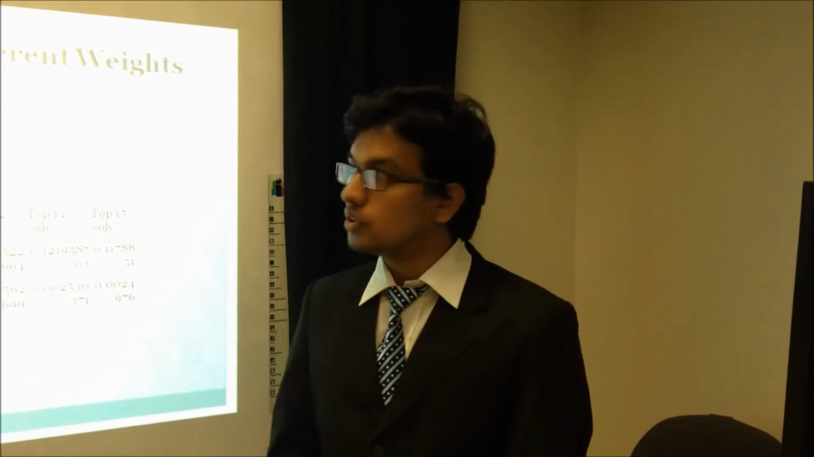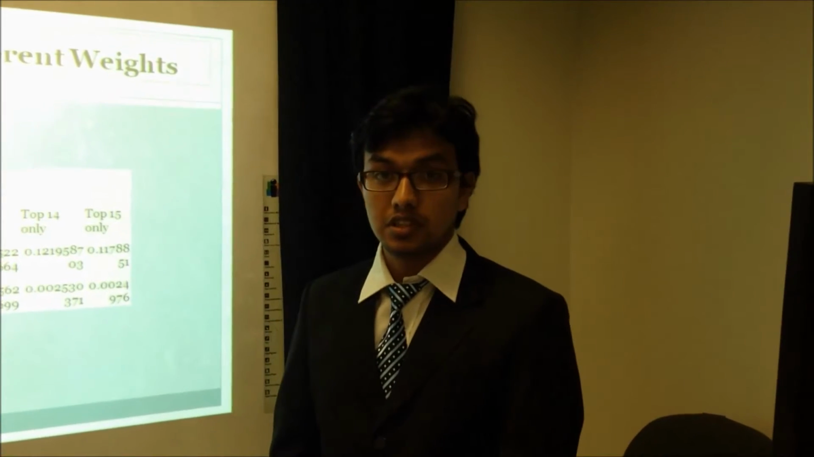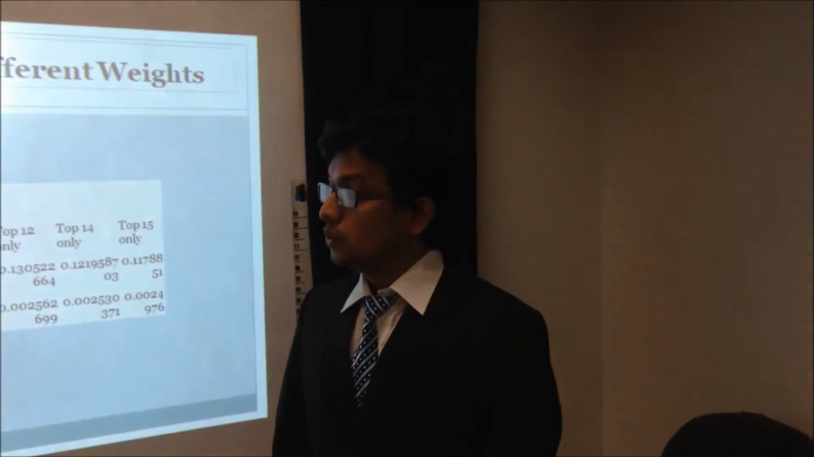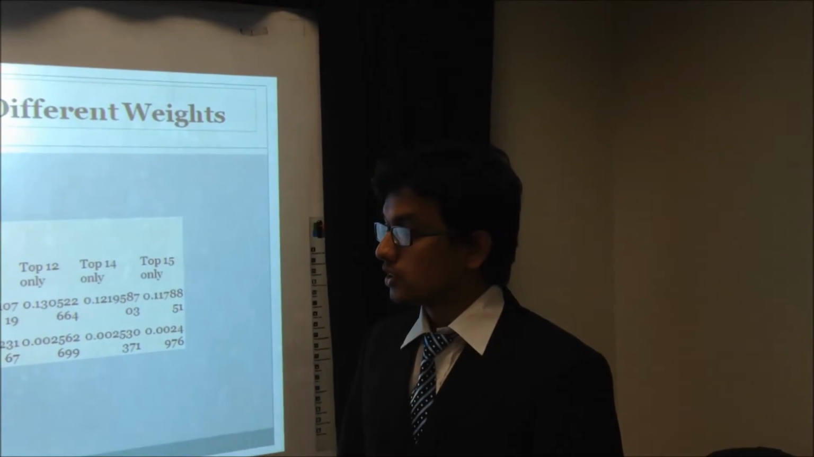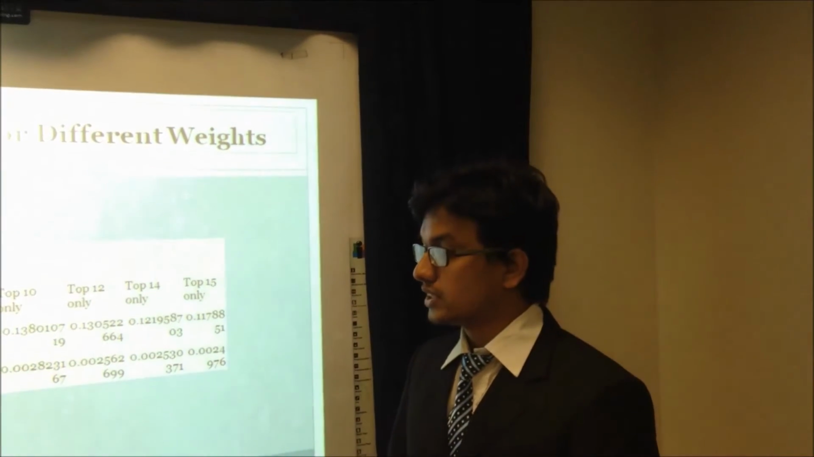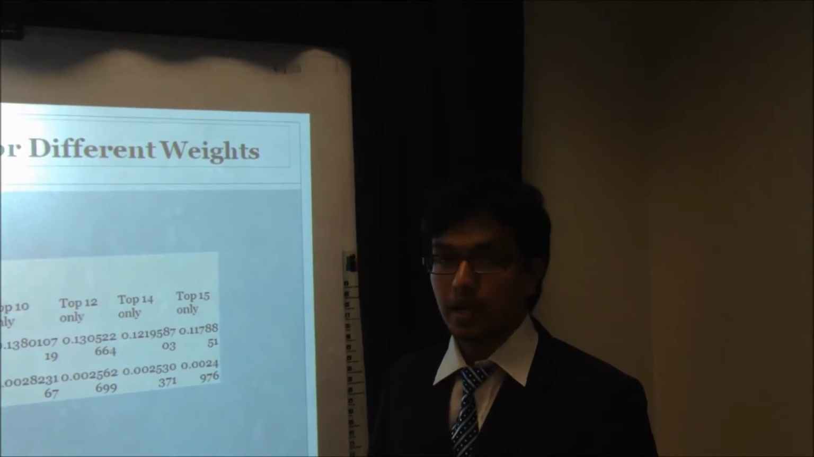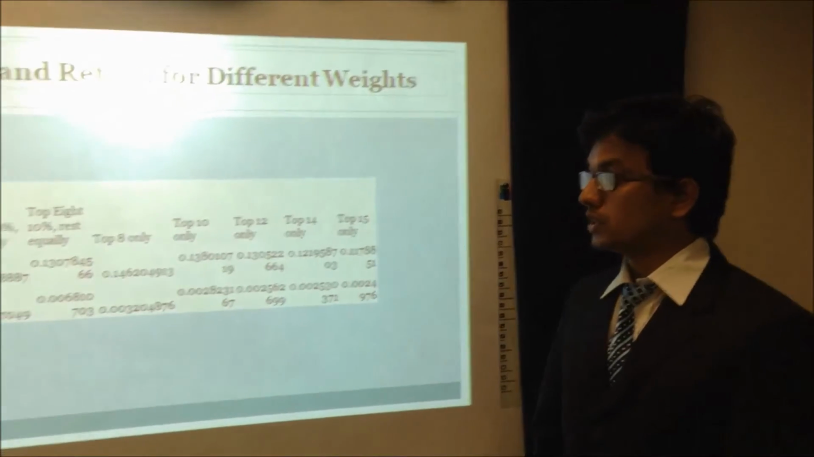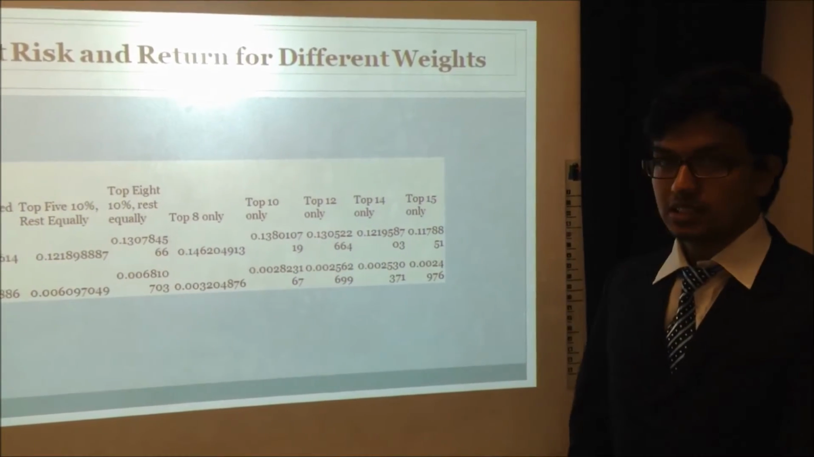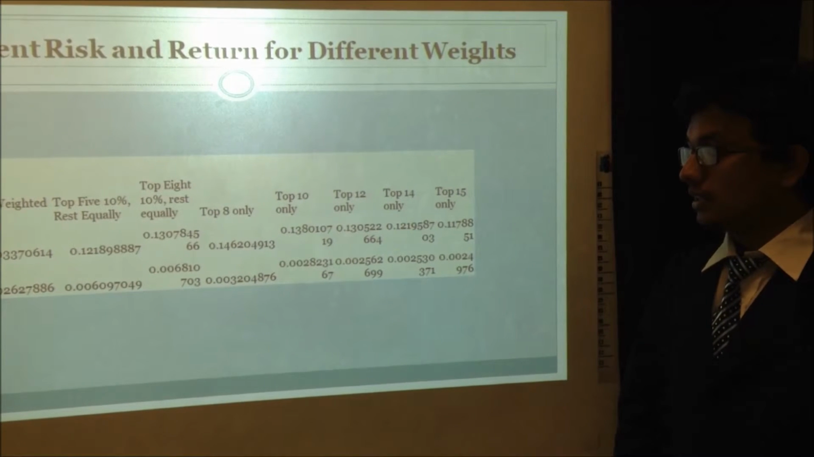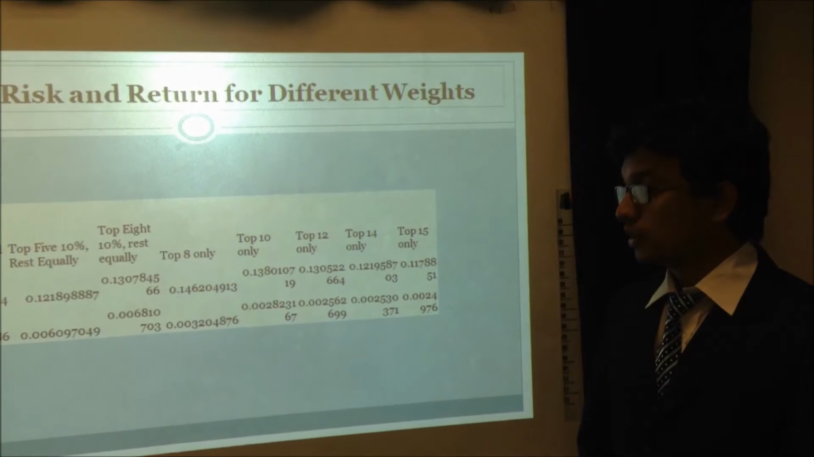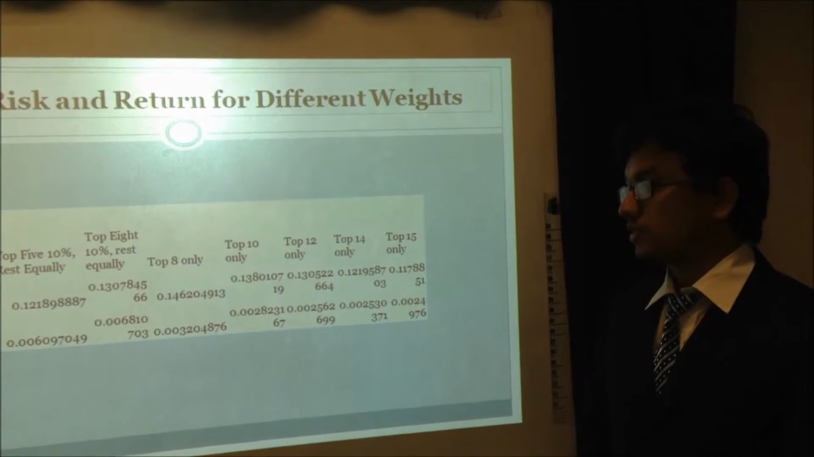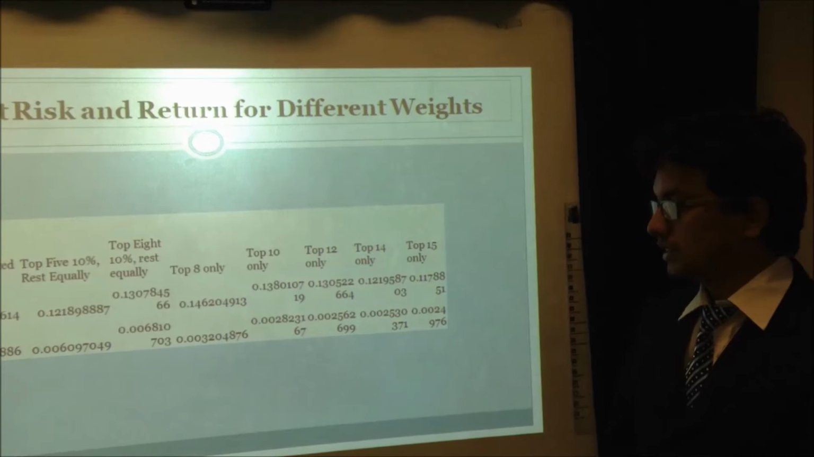Now, for these 8 portfolios, we have different risk and return based on different weights. For the equally weighted portfolio, the return is 0.1034, while the risk is 0.002628. For the portfolio with the top 5 performing companies assigned 10% weight each, and the remaining weight assigned to the rest of the stocks, the return is 0.1219, while the risk is 0.0061.